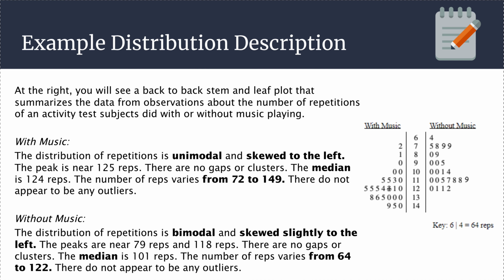There are no gaps or clusters. The median is 124 reps. And I could actually count that. I started from 72 reps and worked my way up. I started from 149 reps and worked my way down. And the median happened to be at 124 reps. Turned out this guy right here was the median. The number of reps varies from 72 to 149 reps. There do not appear to be any outliers. So there's my description of the distribution of with music.